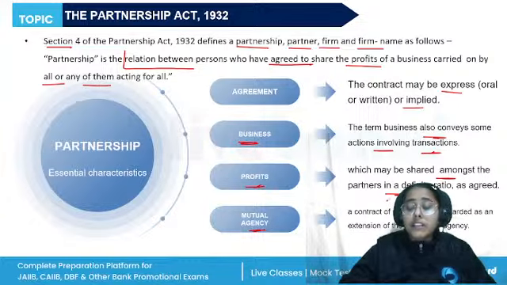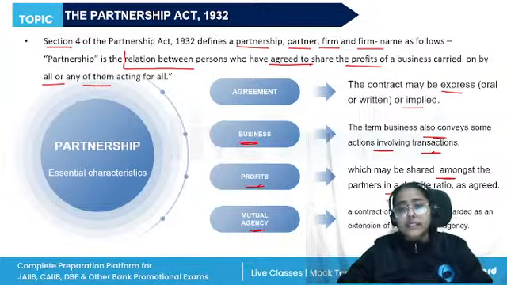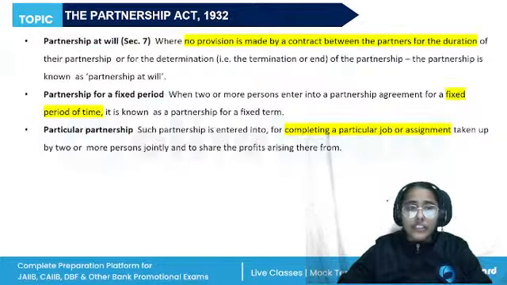If any partner is deprived of the profits or a share in the profits, then he or she will not be considered a partner for carrying on the business. And mutual agency, because a partner can bind the firm or other partners by his acts. That is why we term the partnership as an extension of the contract of agency.